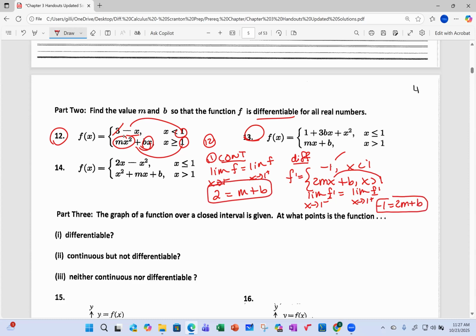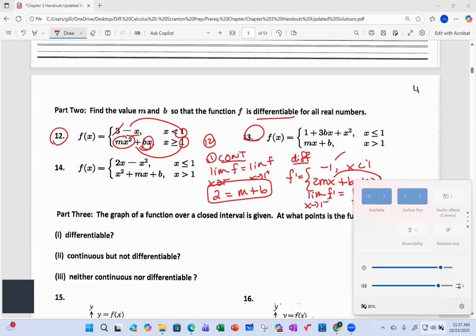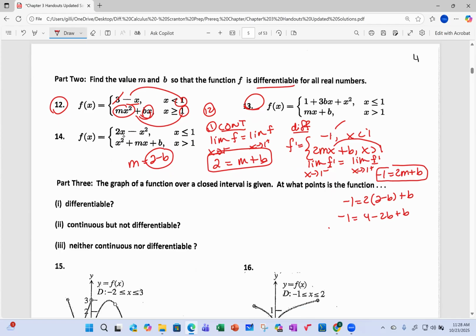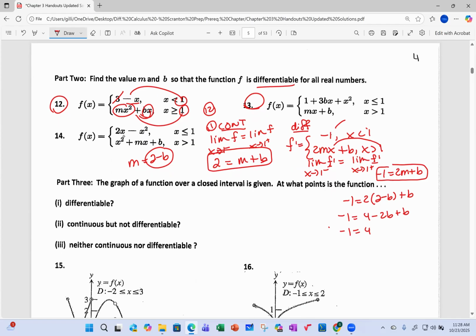So here are my 2 equations. And it's up to you what you want to do there. You can solve and substitute or do elimination. I could do either one here. I can just say here that m equals 2 minus b, and solve this for m. And then I can have here that -1 equals 2 times 2 minus b, plus b. And then just distribute, just good old algebra. -1 equals 4 minus b. Subtract 4.